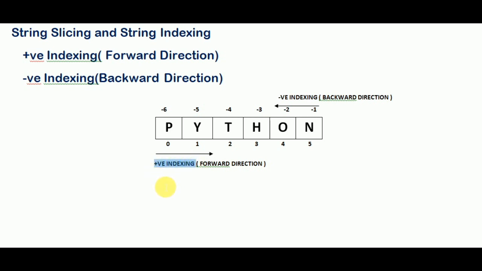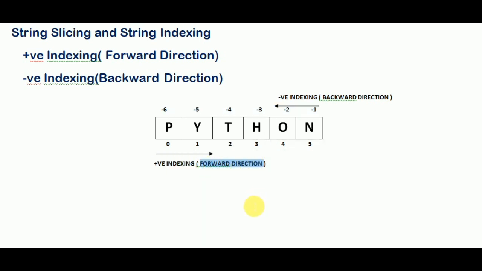In positive indexing, the string is calculated from index number 0, with positive numbers from left to right. Negative indexing starts from right to left, in negative numbers, and shows the backward direction.